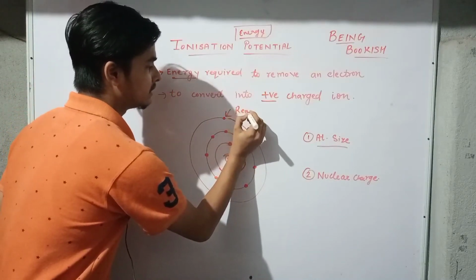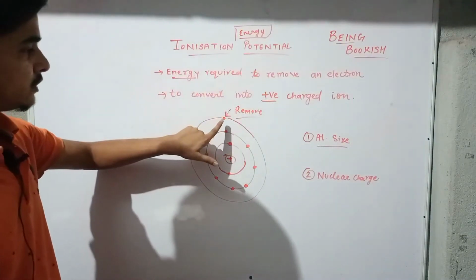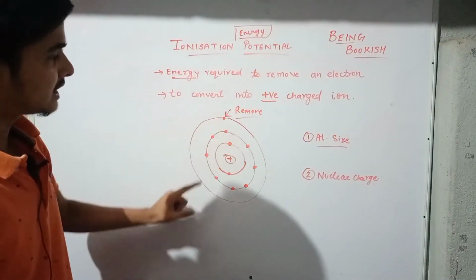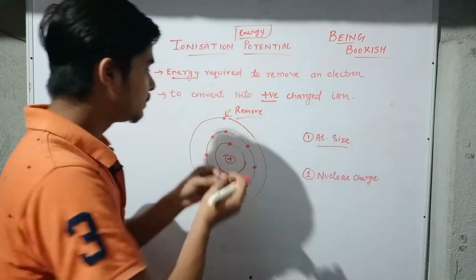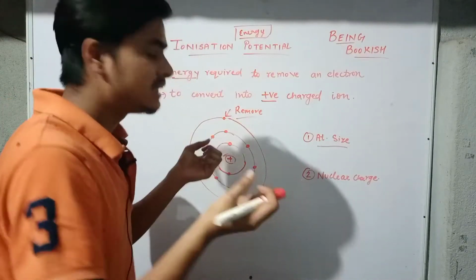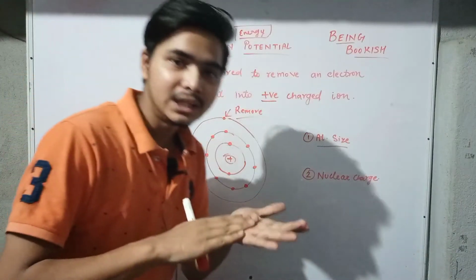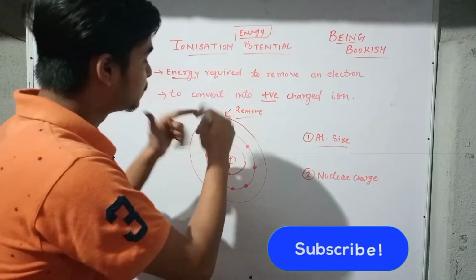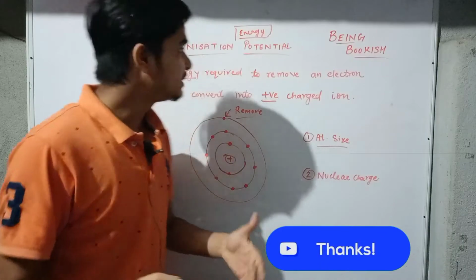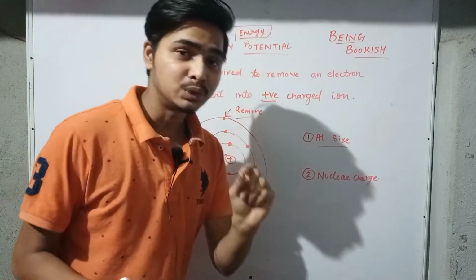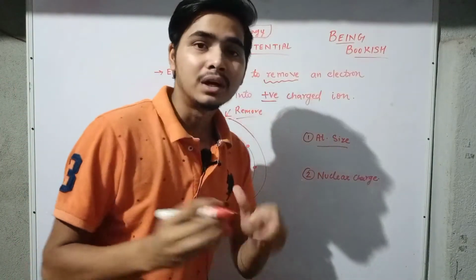Just understand the story which I am trying to say. Suppose we want to remove this electron from this atom. Now if we are trying to remove an electron from this atom, we would need to give some energy to this atom so that it gets the energy to remove that electron. So basically we need to give some energy to this atom so that it can remove this electron from itself. So that energy is what? That is ionization potential. And so the definition is: energy required to remove an electron.